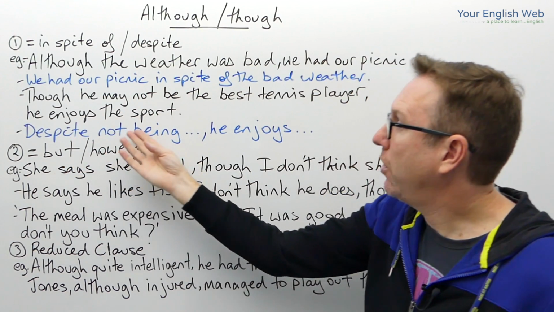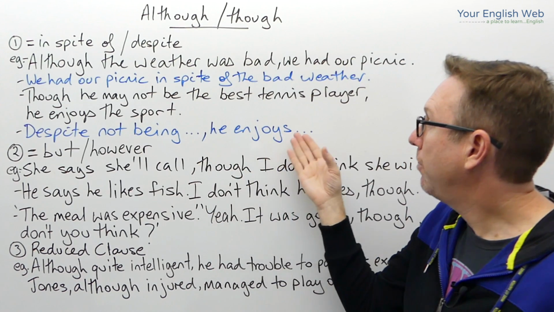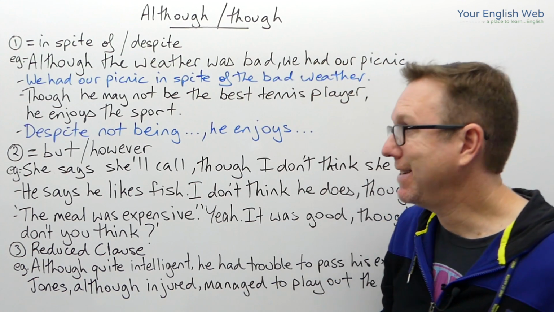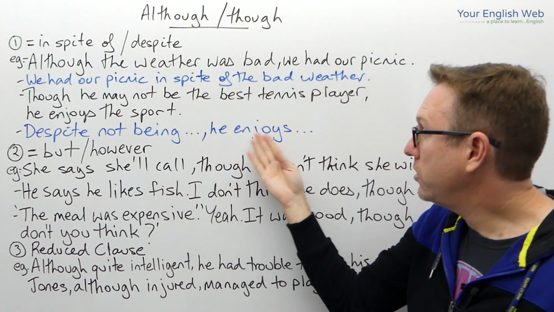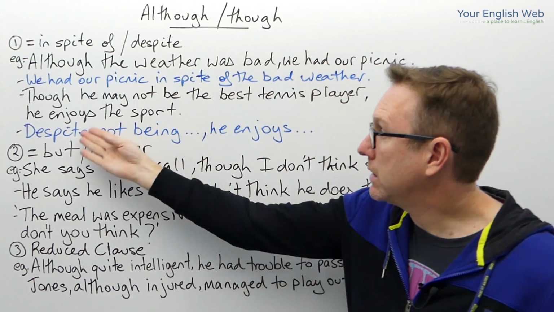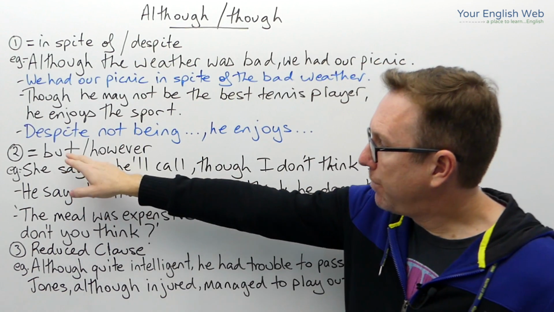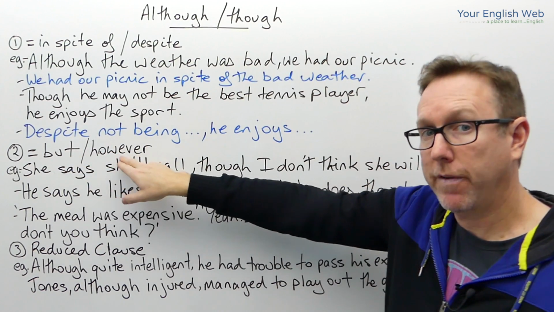Or, despite not being the best tennis player, he enjoys playing the sport, okay? Or he enjoys playing tennis. So, despite not being the best player, he enjoys playing tennis. We would need to say here with despite or in spite of. Now the next example is although and though, meaning but or however, okay?